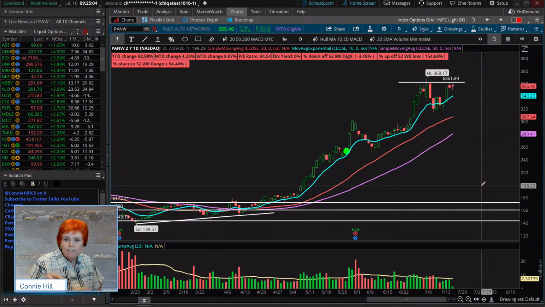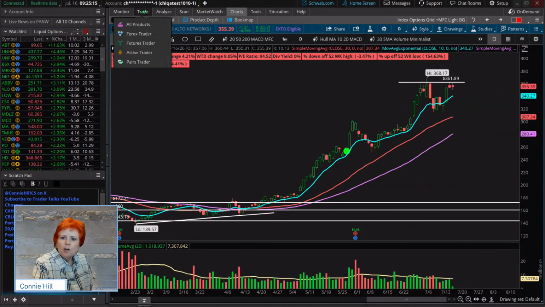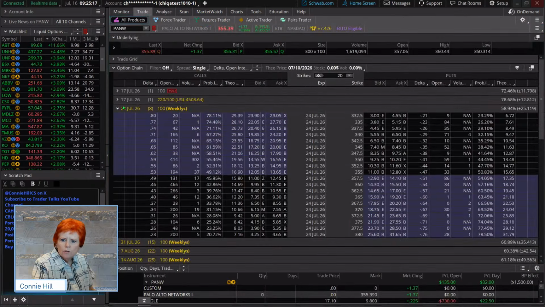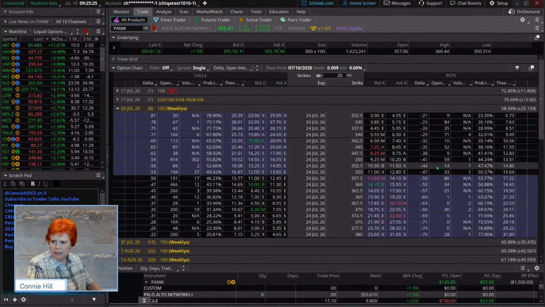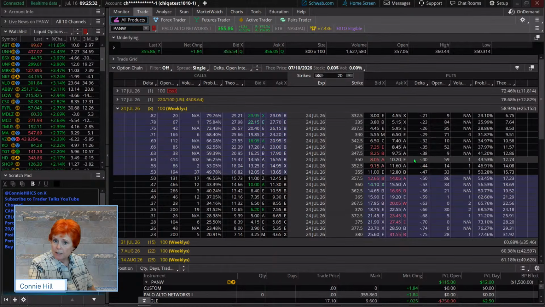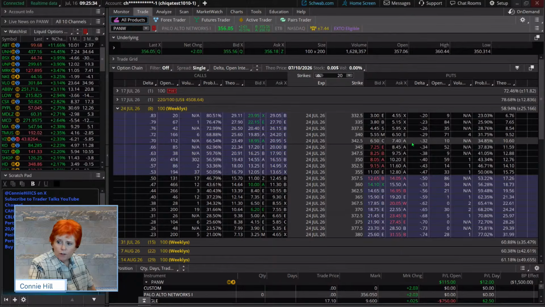It would be nicer if the stock were actually going up, so the put that we sell would be decaying, but it could just go sideways on us for a little bit. Okay, we don't know. We'll have to see. Let's go pick which one we want to roll to. So we want the July 24th. We're going to be on the put side because it's non-traditional. And you get to decide how aggressive you might want to sell. If you want to sell a 40-something delta, if you want to sell a 30 or even a 20 delta, you can decide.